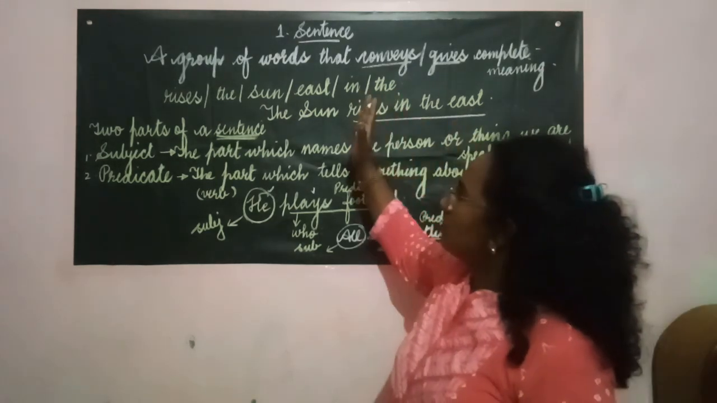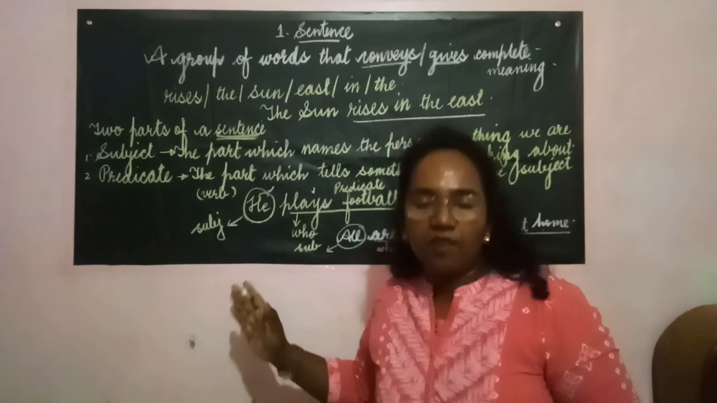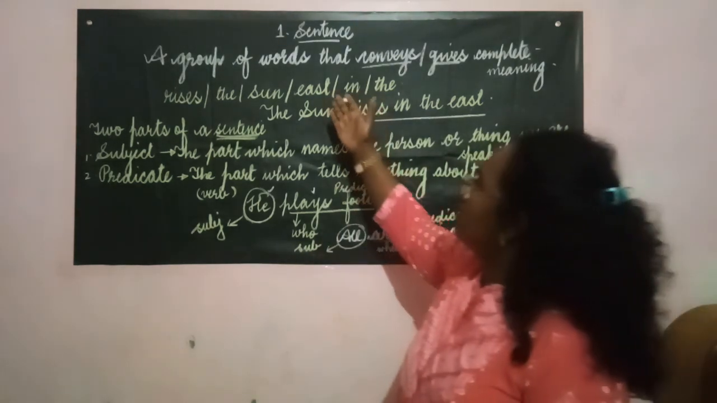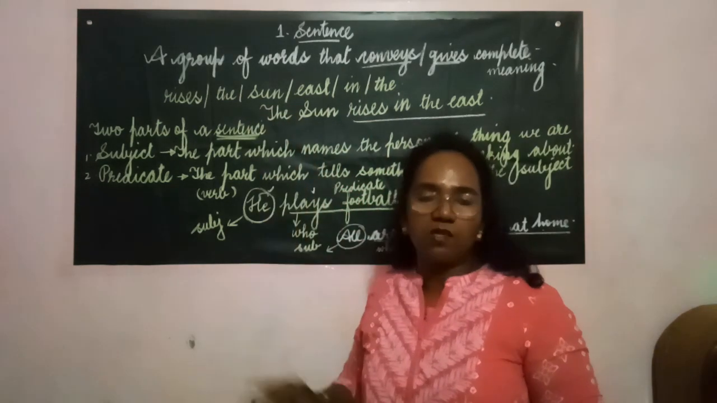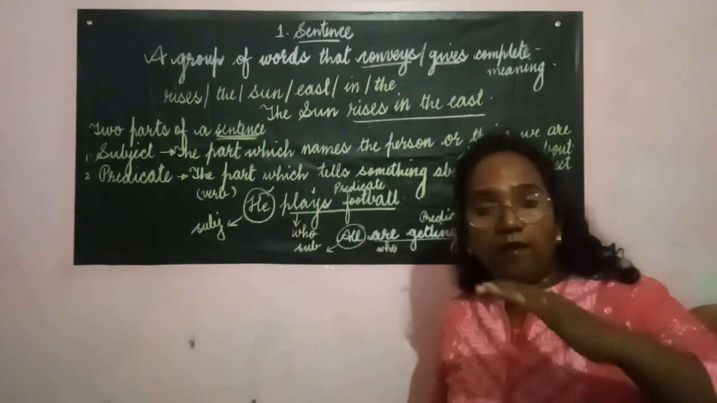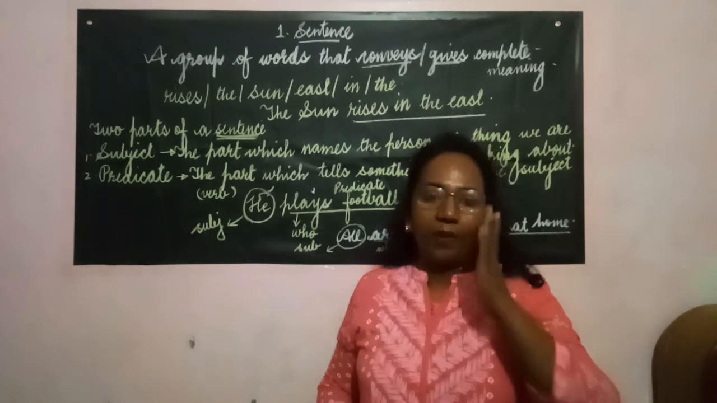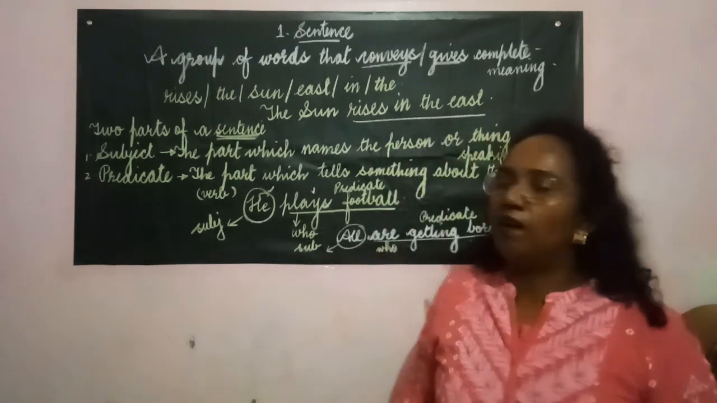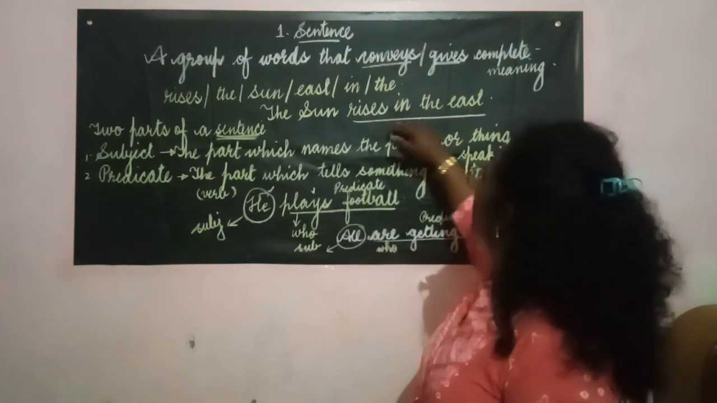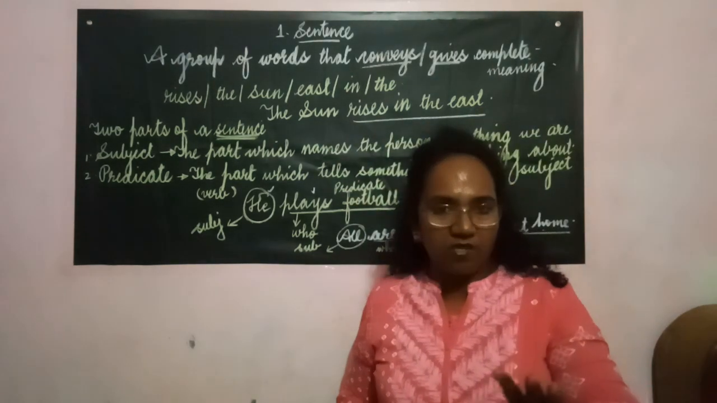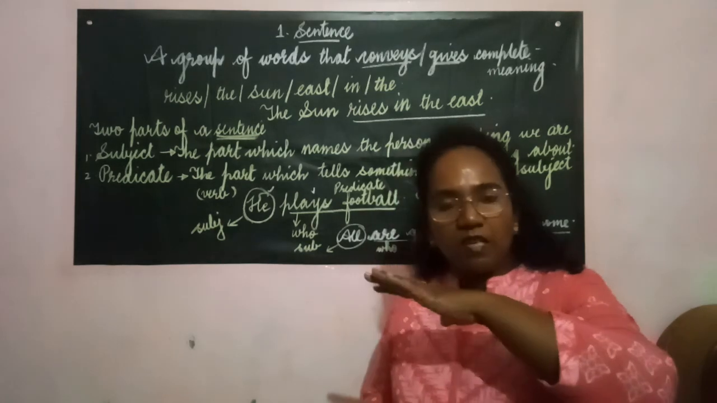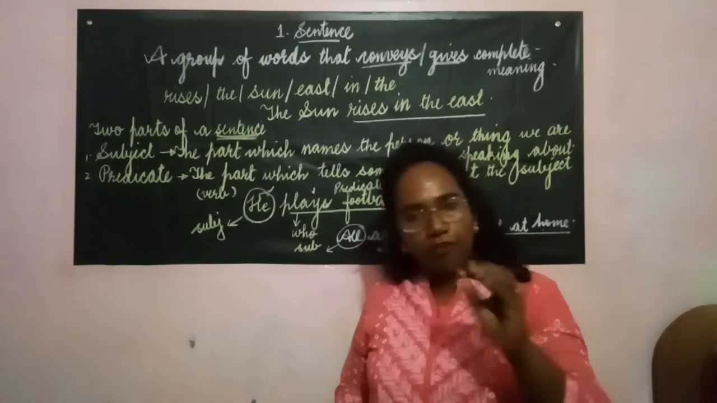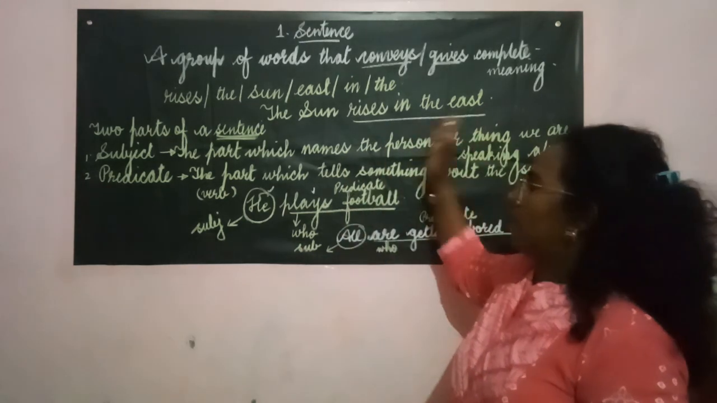So, a sentence is a group of words which gives us the complete meaning. All groups of words cannot be called sentences, because the group of words must be arranged in a proper sequence. When we arrange the words in a proper sequence, only then we can call it a sentence. Here, "the sun rises in the east" is a proper sentence because all the words are arranged properly.